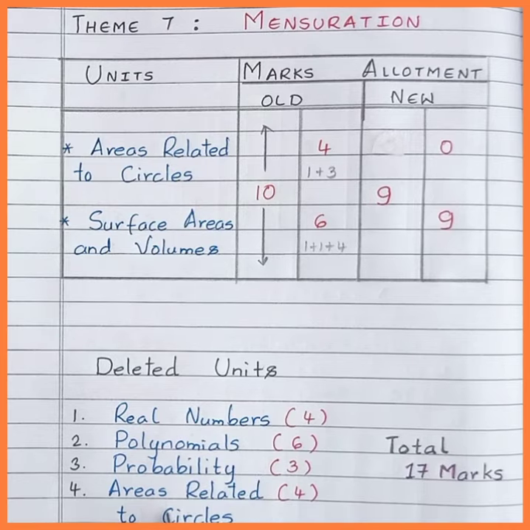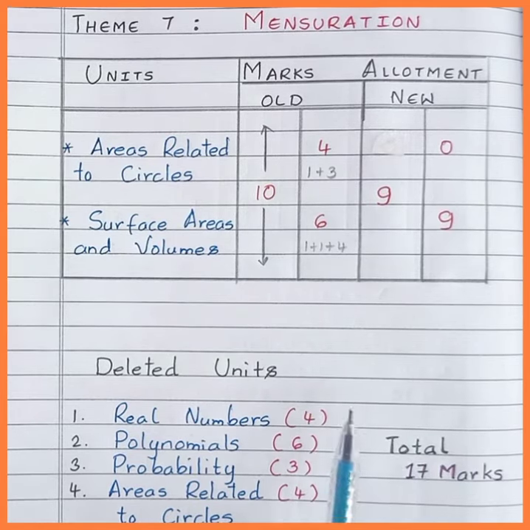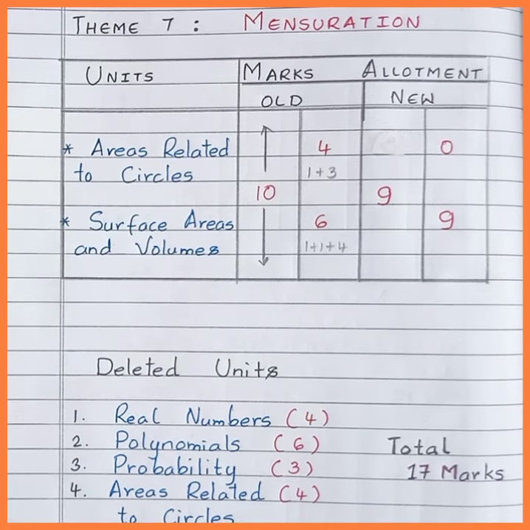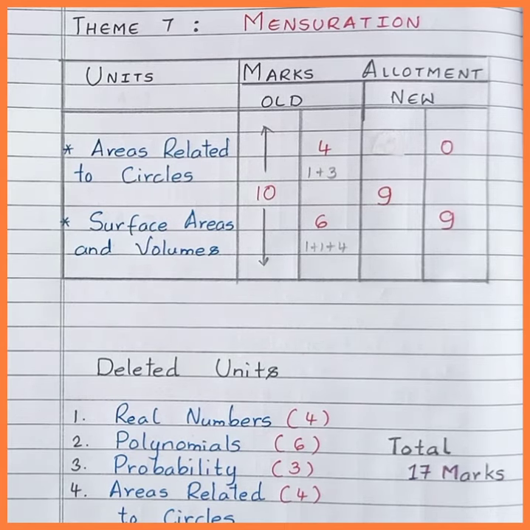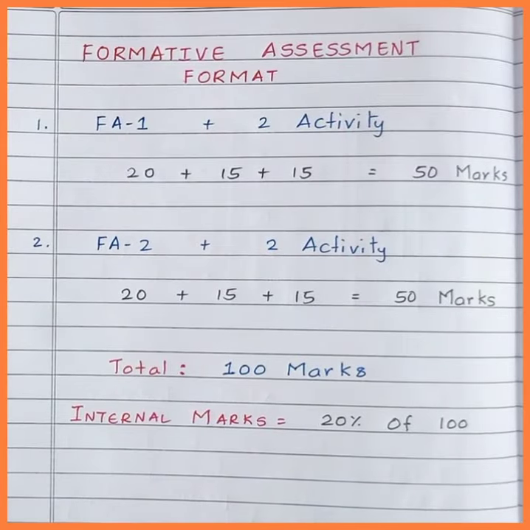The deleted units are real numbers, polynomials, probability, areas related to circles. So a total of 17 marks we got from these units. Now these 17 marks will be distributed to other units based on the number of concepts the chapter possesses.